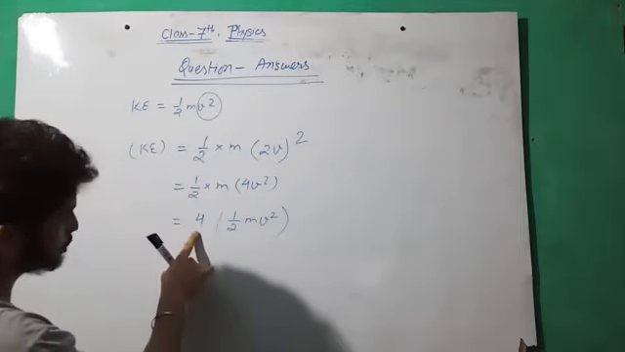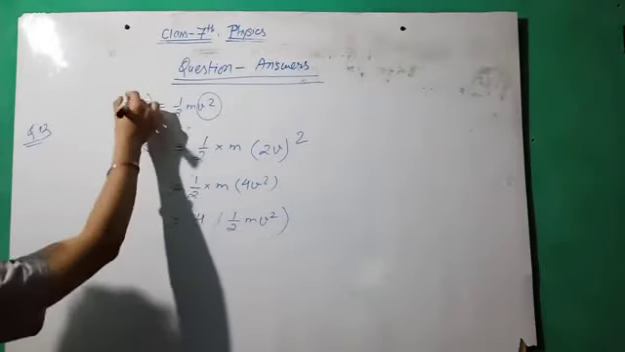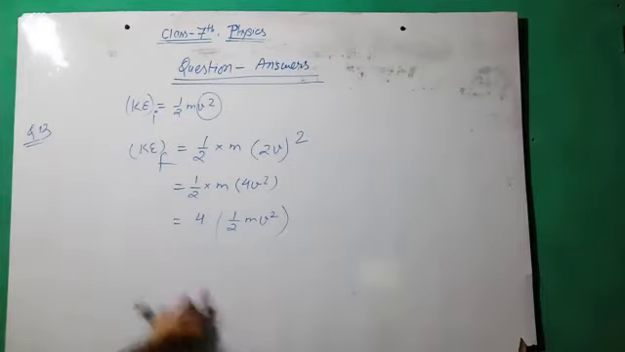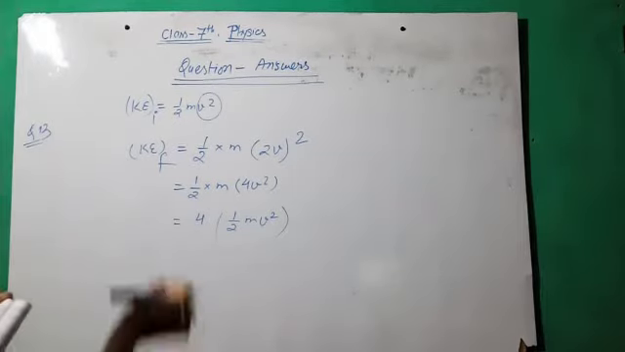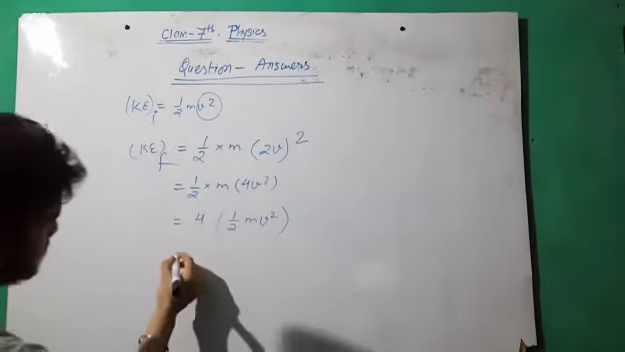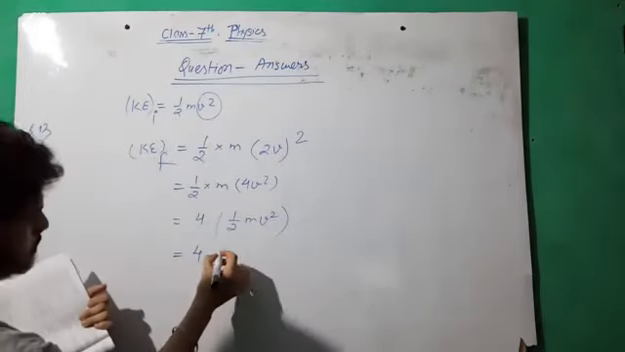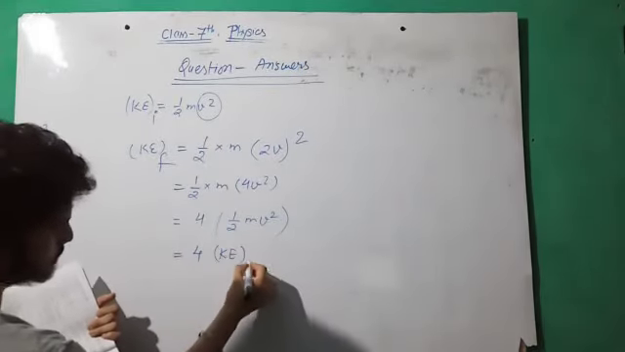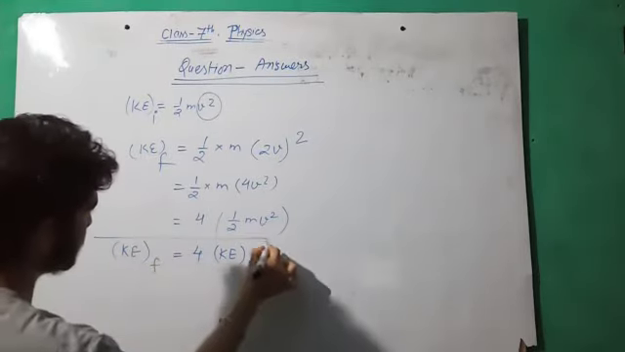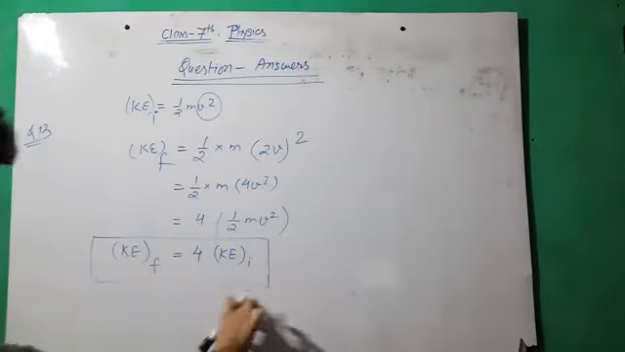So the kinetic energy of the body is 4 times the initial kinetic energy. Here I means initial and F means final. So we have to write down a statement that the final kinetic energy of a body is 4 times the initial kinetic energy. We can say that 4 into half m v square, and half m v square is the first KE. So kinetic energy initial and this is kinetic energy final. Final kinetic energy is equal to 4 times the initial kinetic energy, and you have to write down a statement.